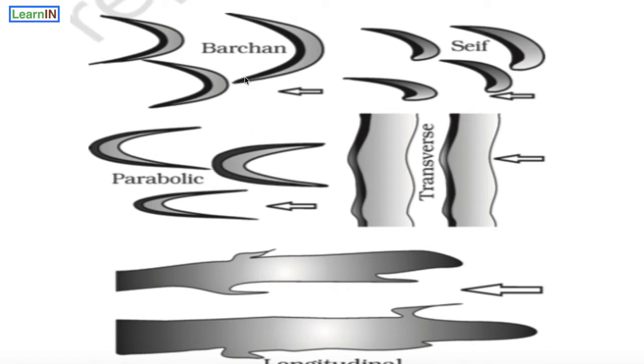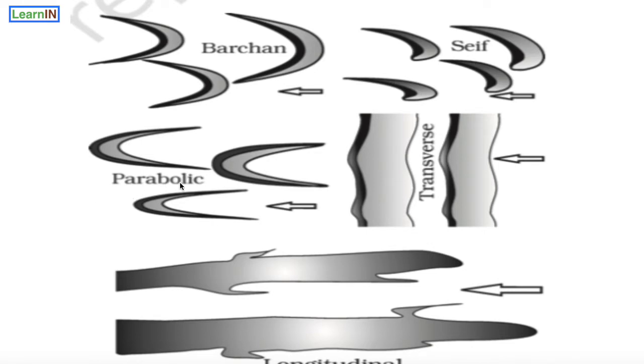Barchan: both their wings are extending in the direction of the wind, but the body is developed transverse, in the perpendicular direction of the wind. In seif shape, one wing is static and the other wing is developing in the direction of the wind, so that is a longitudinal nature.